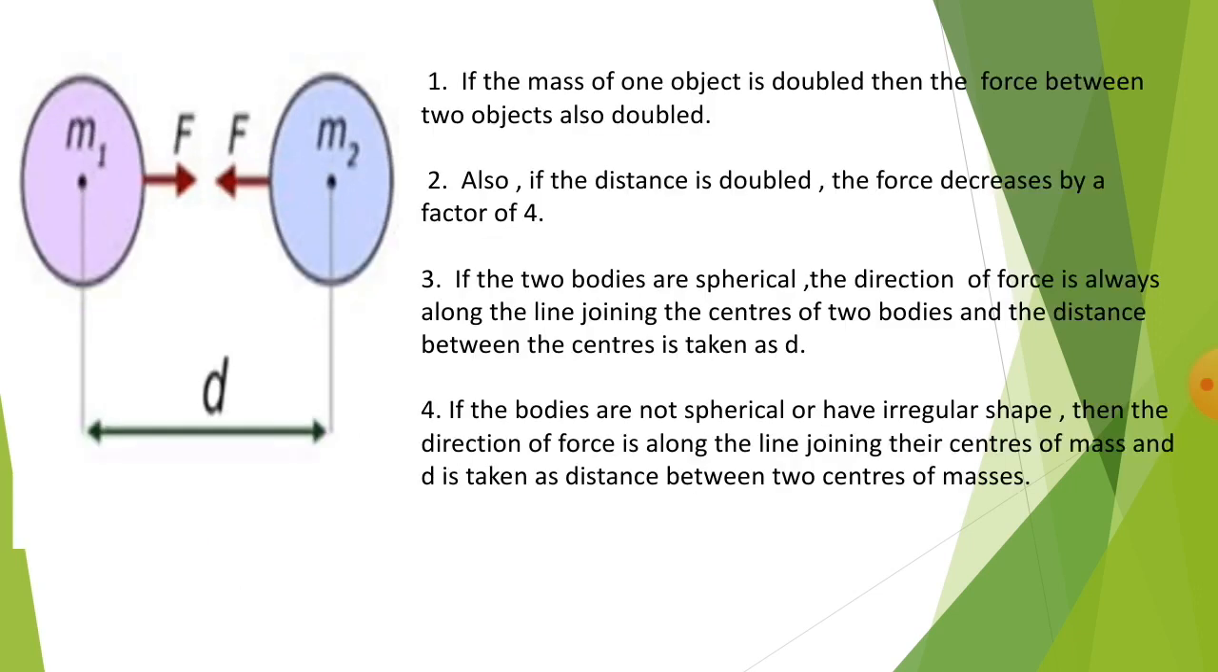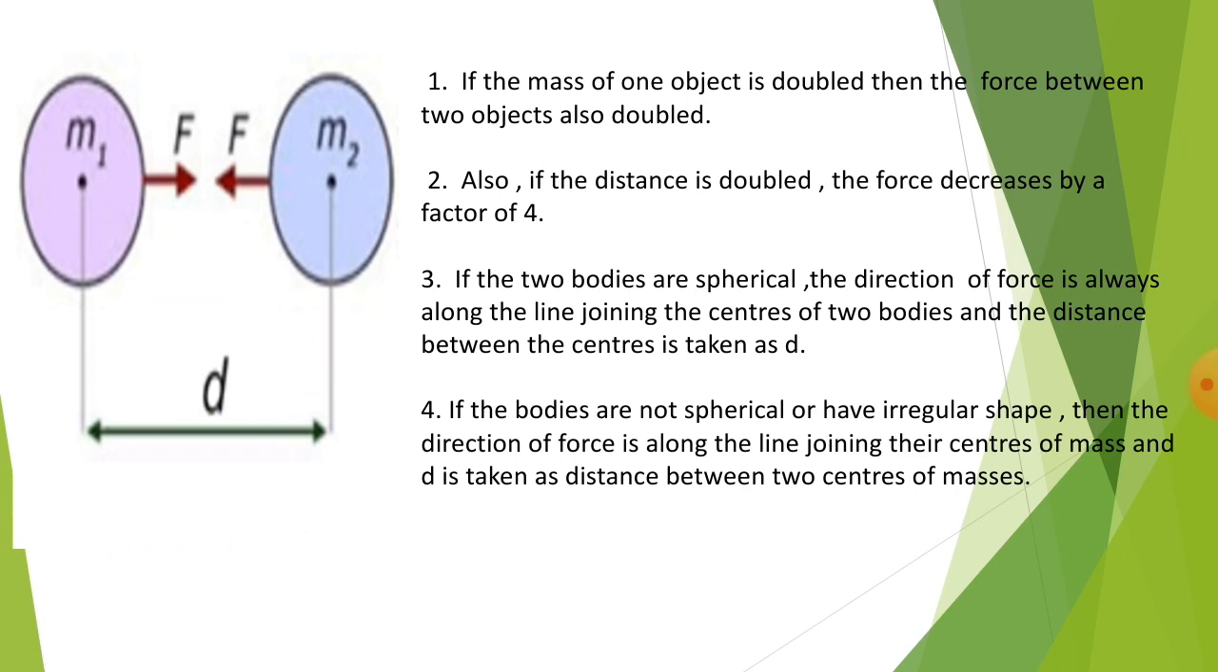So students, we have seen that m1 and m2 are two spherical objects. If the mass of one object is doubled, then the force between the two objects also doubles. If m1 gets doubled, then the force also gets doubled. Also, if the distance is doubled, then the force is decreased by a factor of 4. If d is doubled, students, the force is decreased by a factor of 4.